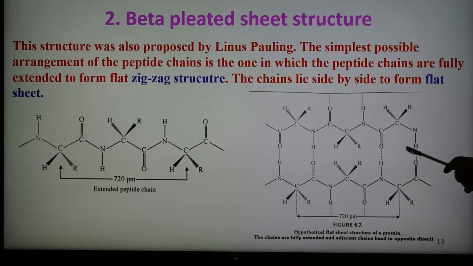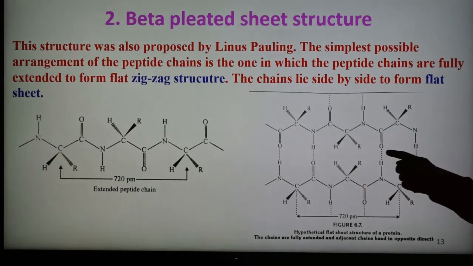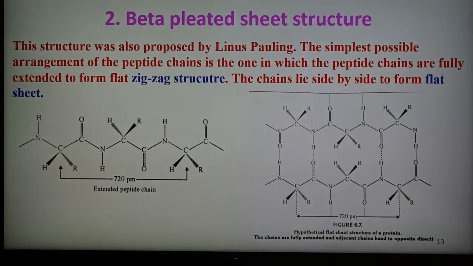So see here, this dash is the intermolecular hydrogen bond, and because of this intermolecular hydrogen bonding, we get a sheet structure in this way, side by side, to form the flat sheet-like structure. So they have a zigzag structure, or the chains may lie side by side to form the flat sheet structure. Each chain is held by hydrogen bonds to the two neighboring chains. This is the hydrogen bond shown in the middle of the two chains. This is one chain, this is the second chain, and hydrogen bonds are shown, and they join the two chains by hydrogen bonding. So this is the beta pleated sheet structure.